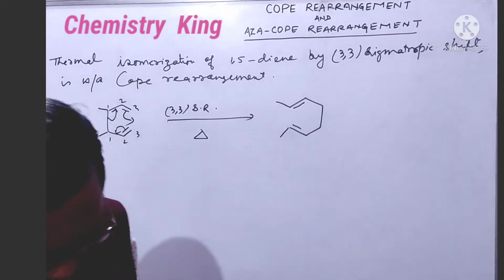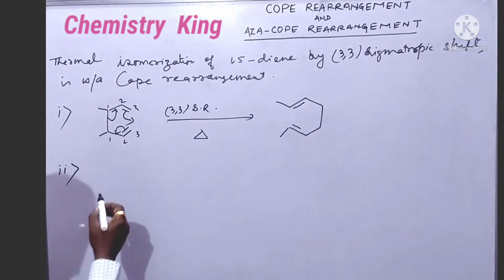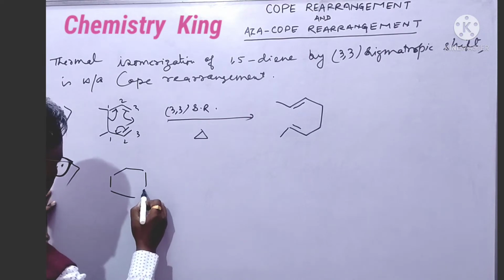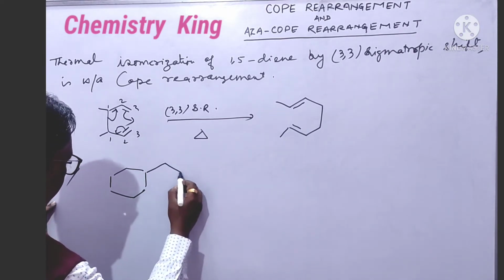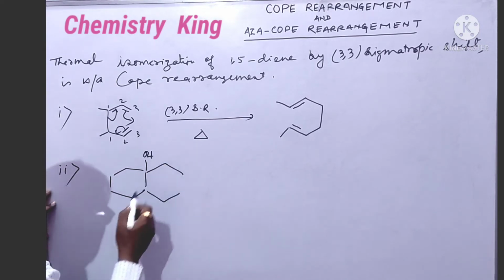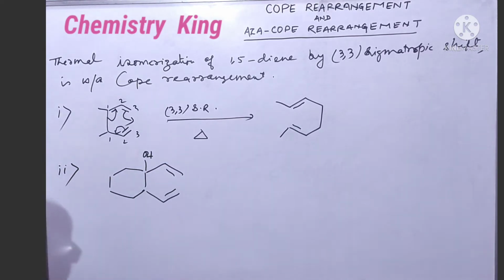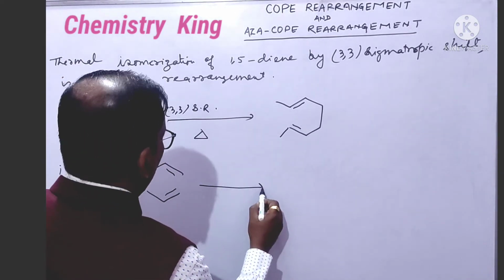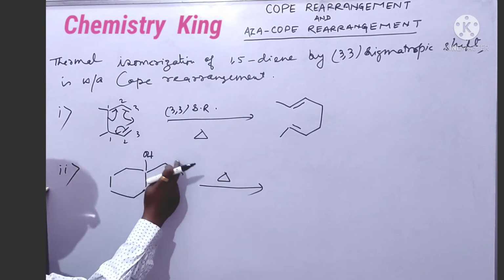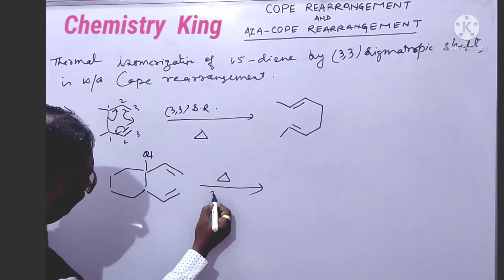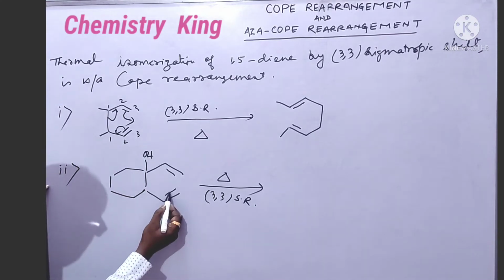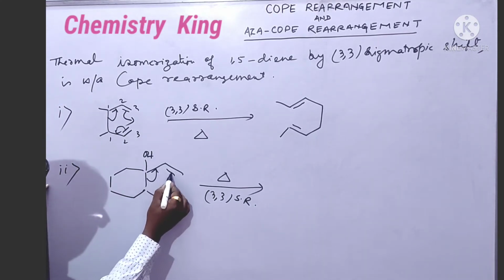Now second example. This OH is here, double bond here, double bond here. It is also Cope rearrangement. This bond will break, 1, 2, 3 and 1, 2, 3. It is also a 3,3 sigmatropic rearrangement. It will come here, here, and here.